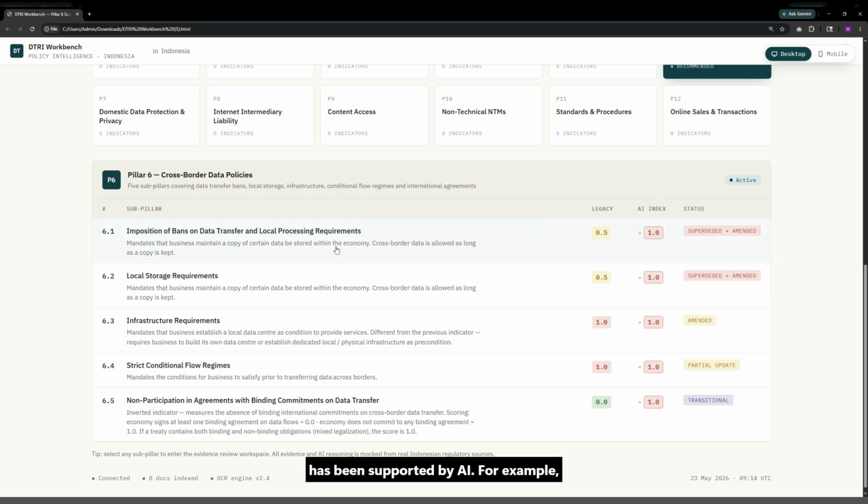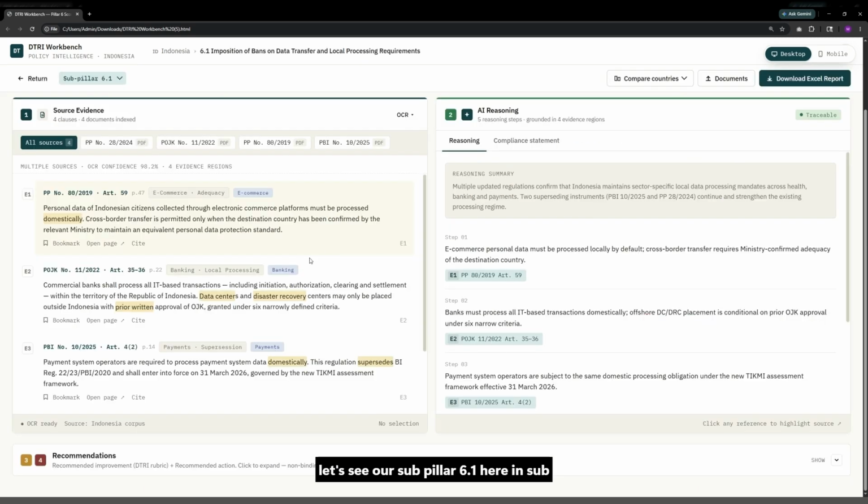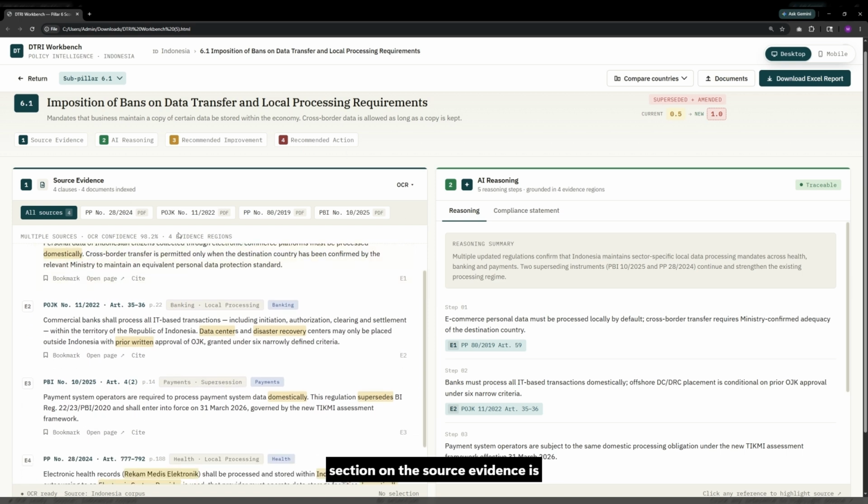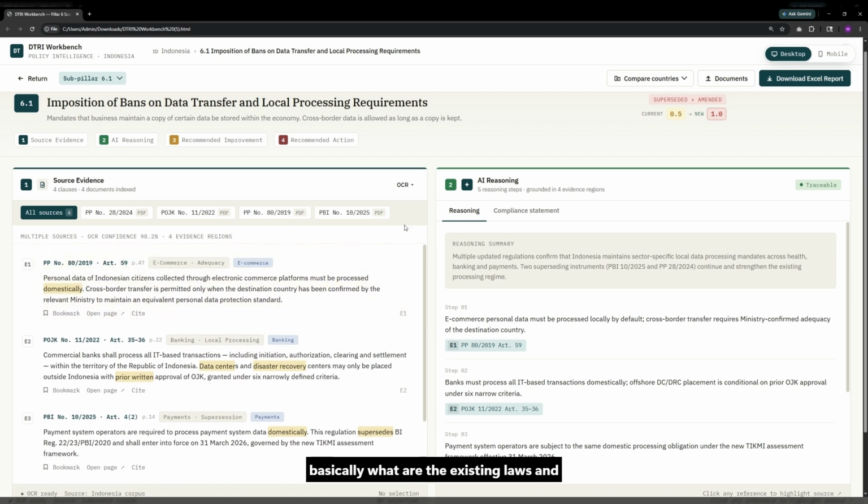For example, let's see subpillar 6.1. Here, in subpillar 6.1, and on this workbench, you will have four sections. One is the evidence, AI reasoning, recommended improvement, and recommended action. So the first section, the source evidence, is basically what are the existing laws and regulations that are relevant to the subpillar and how they will be affecting them.